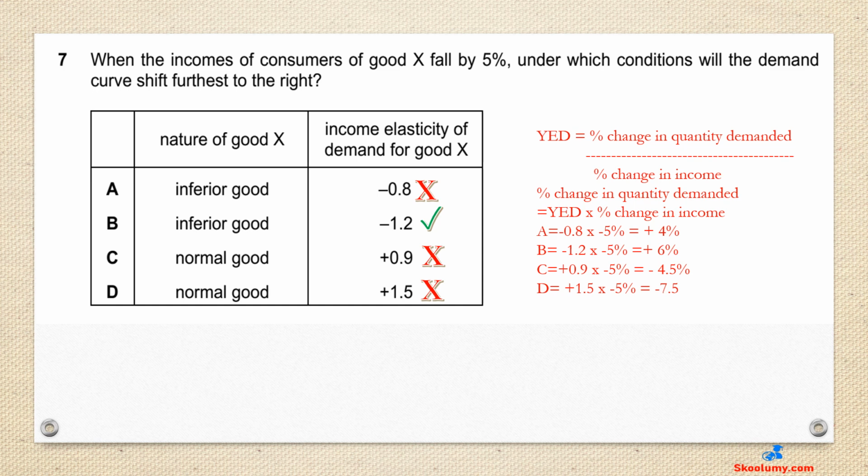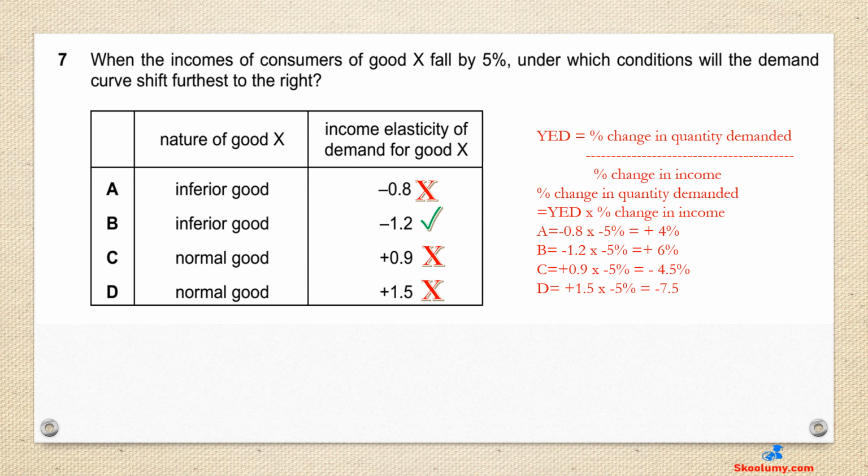Using the formula for YED, change in quantity demanded is YED times the percentage change in income. For option B, this is -1.2 times -5%. It is minus because income fell. The result is +6%. Plus is an increase. 6% is the highest increase. A is not correct. Percentage rise in quantity is 4%. That is -0.8 times -5%. This rise of 4% is less than 6% in option B.